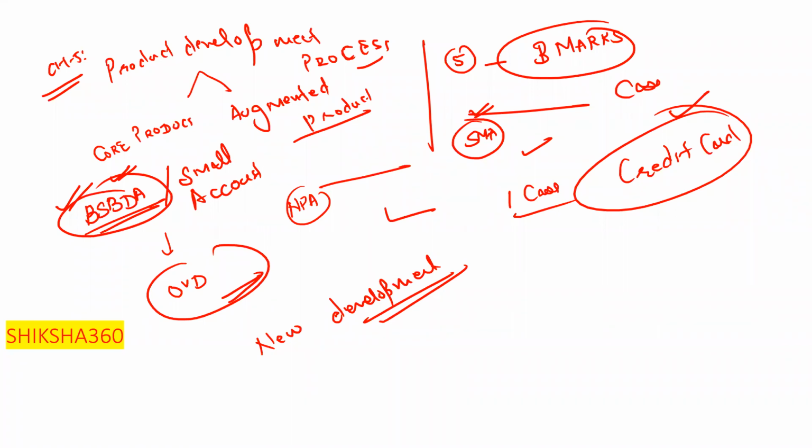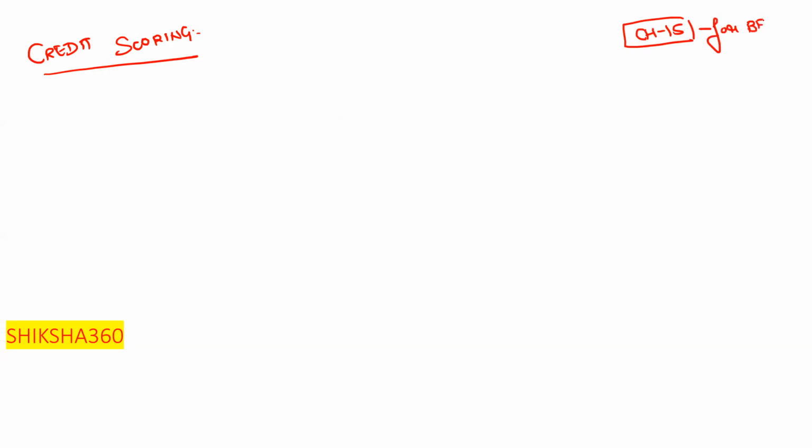Now the next one is a very, very important and very easy chapter: credit scoring. From credit scoring you will definitely get 2 to 3 marks. From last week I have been continuously saying that chapter number 15 is very, very important for the BFM exam. Students who have gone through that chapter can easily score 3 to 4 marks today. It is just a 2 page chapter.